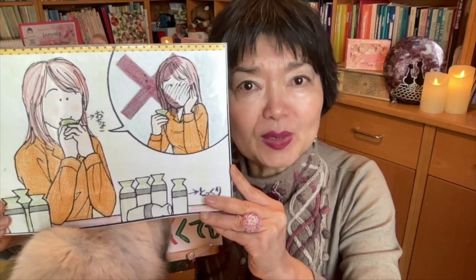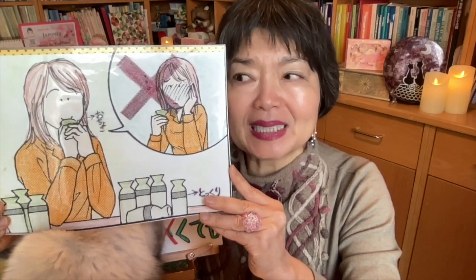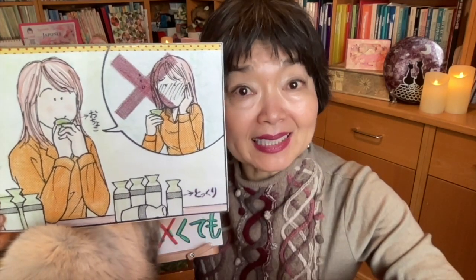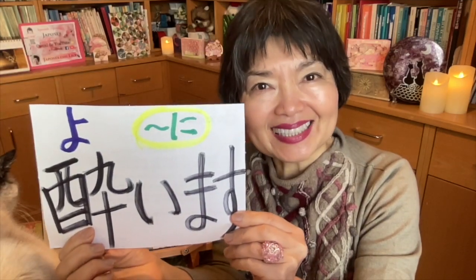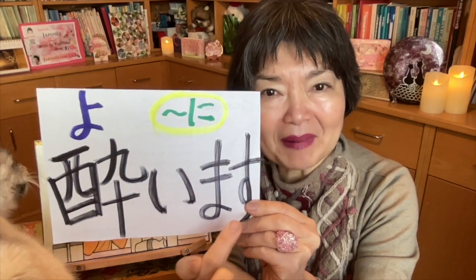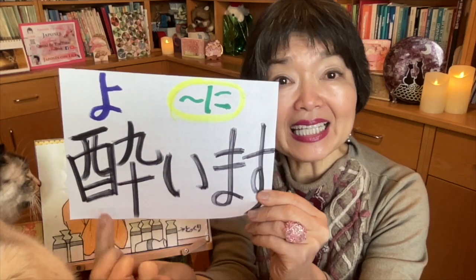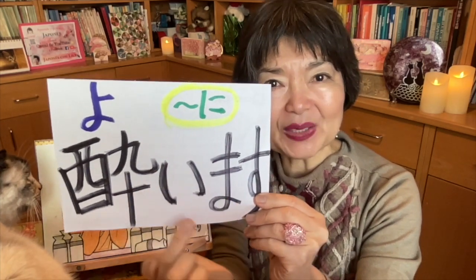Even if she drinks a lot, she doesn't get drunk. This is reverse condition. But at first we're gonna see the hypothetical condition. If she drinks a lot, she gets drunk. So this is the normal way. To get drunk, we say 酔います. Something に酔います. お酒に酔います.